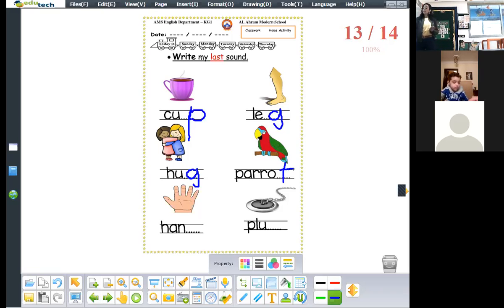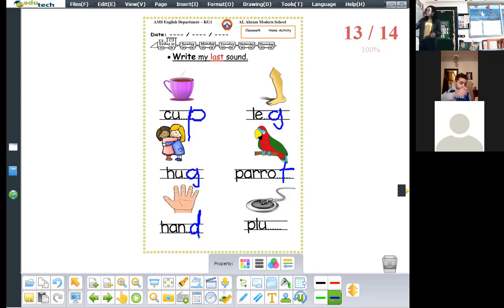Okay. Here, what do you see here? Hand. Yes, hand. What is the last sound of the word hand? Yes, d, d. How can we write it? Semicircle, long stick, and down.